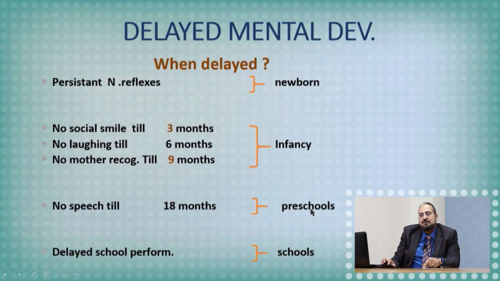In preschool children, I can assess mentality through speech, through talking with the infant or the child. If there is no speech till 18 months of age, this is delayed speech. They can assess the mentality by talking to him. He should know his name, know his place, and be oriented about the surroundings. In school age, I can assess mentality through IQ and school performance. So I can have an idea about the mentality in different age groups.